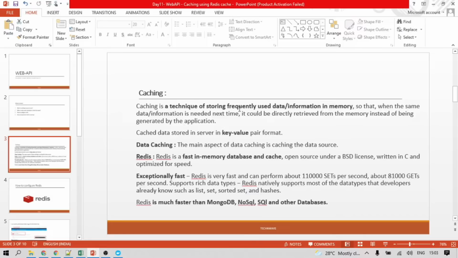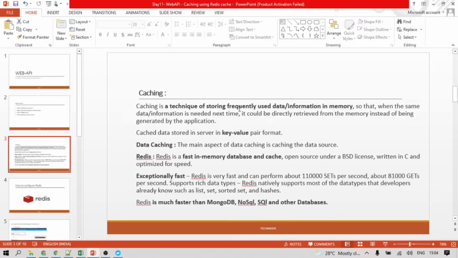Basically, Redis is the fastest caching mechanism currently being used in organizations. It has been compared with MongoDB, NoSQL, and SQL, and it provides a much faster response as compared to these databases. So that's why Redis is preferably used. You can see Redis is very fast and can perform about 110,000 sets per second.